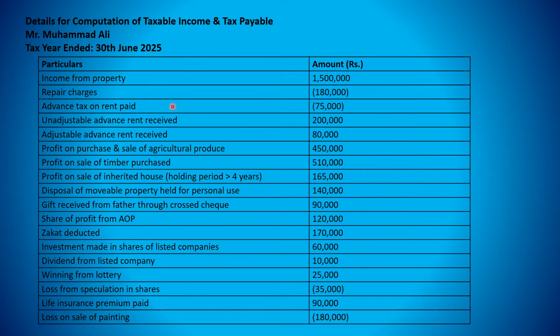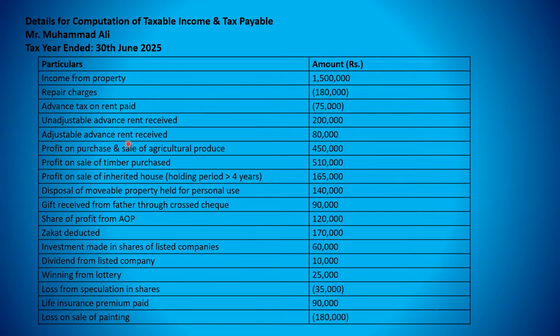Advance tax on rent paid, it means the tax on advance rent, that is 75,000. Unadjustable advance rent received, this is a kind of security. When one gets a property on rent, he needs to pay some security deposit that is not adjustable against rent. This is that advance. Unadjustable advance rent is 200,000.